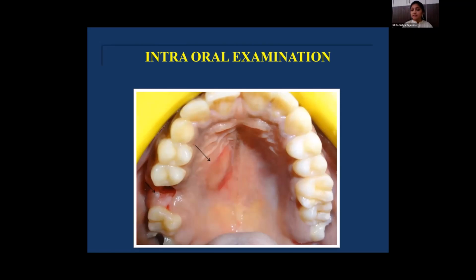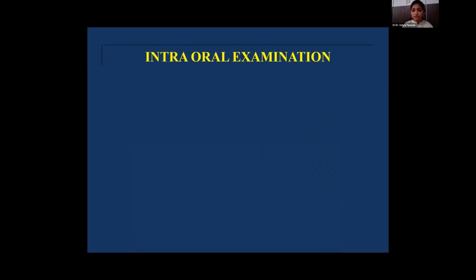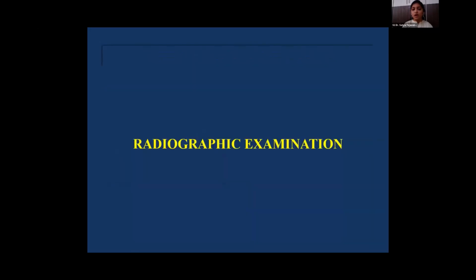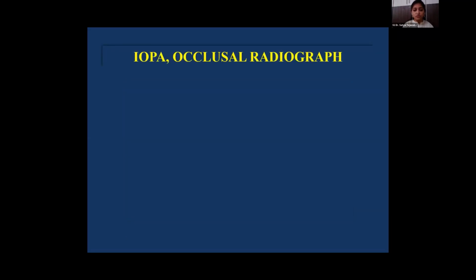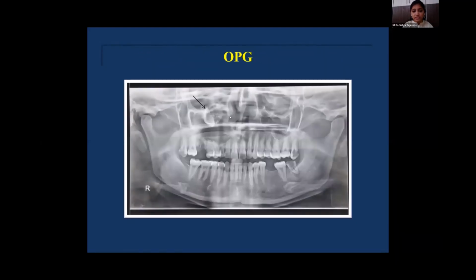By considering the hard consistency of the swelling, the patient was advised to get a radiograph. On radiographic examination, OPG shows a well-defined radiolucency that was extending from the apices of these teeth till the roof of the maxillary sinus.